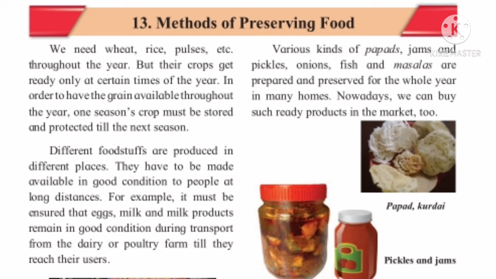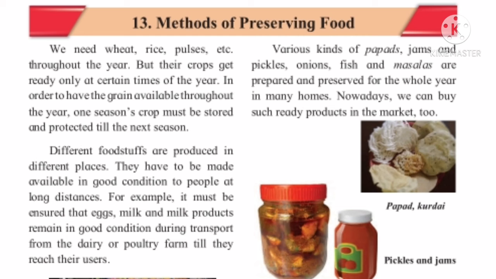Hence, we make jams from fruits. In the same way, some raw fruits like mangoes and avlas are preserved by adding a lot of salt to them and drying in the sun. This method of preservation is called salting.